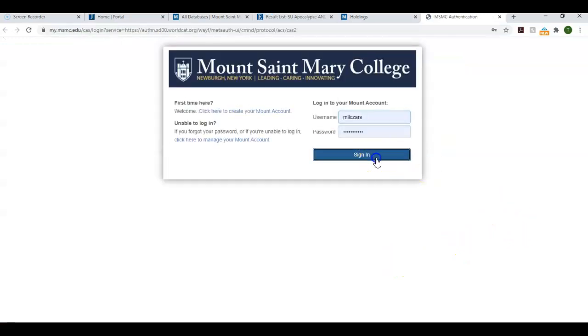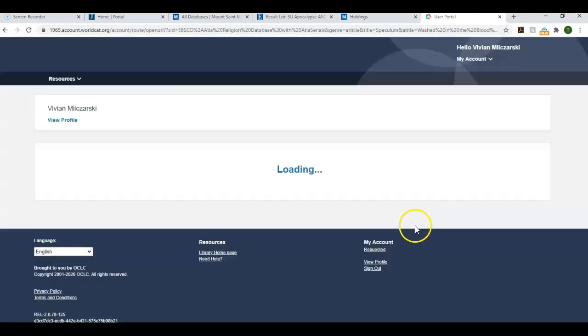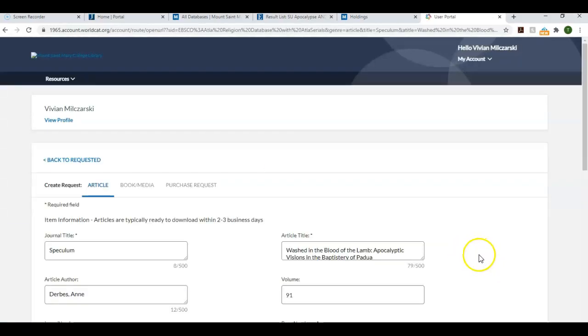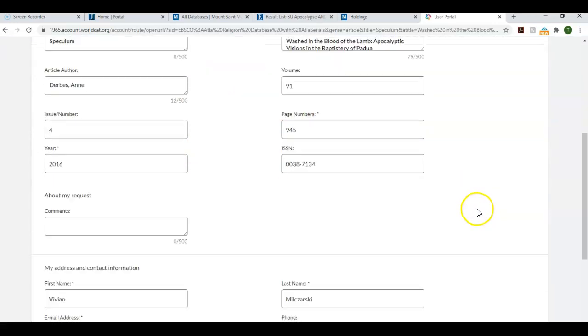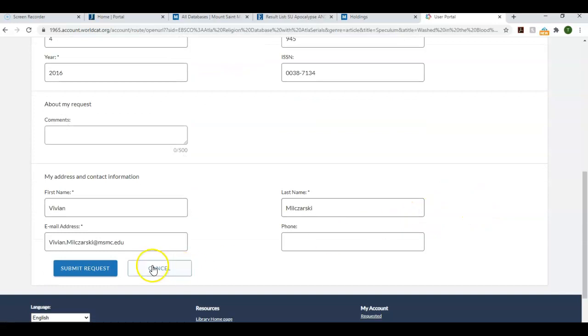And you will be taken back to the portal, and you're taken to a form that you can submit, and it's all pre-filled. It recognizes you because you've logged into the portal. The main parts of the article that we need to fill the request are already filled in. You simply submit the request and you would get an email telling you that the article was available.